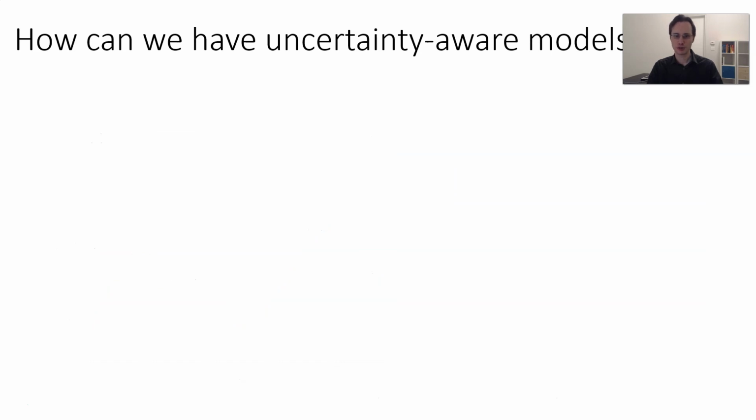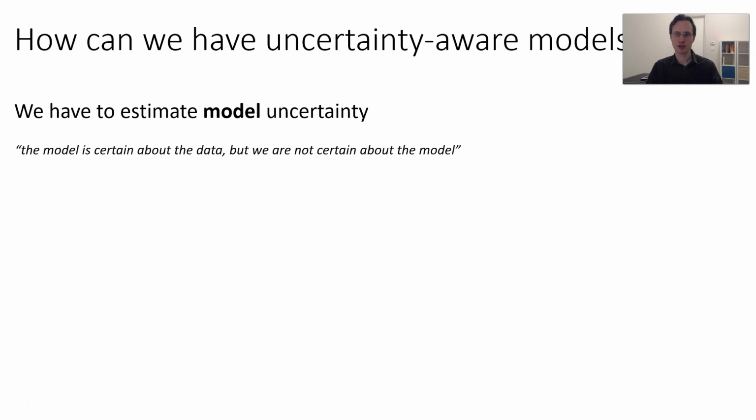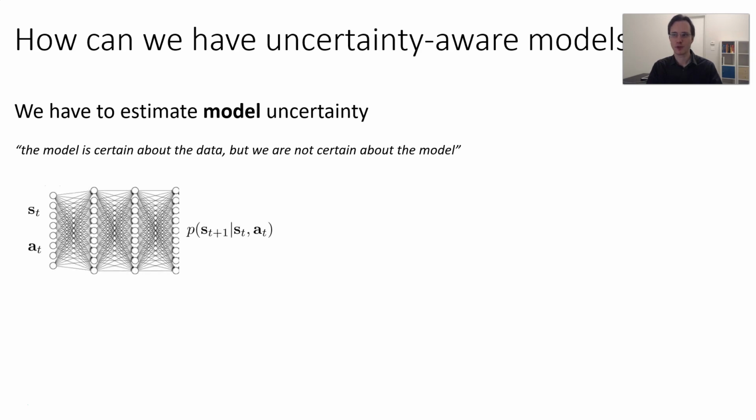So how can we build uncertainty-aware models? Well, the difficulty is that it's not enough to just produce a distribution over the next state. You really have to estimate model uncertainty. Model uncertainty means that the model is certain about the data, but we are not certain about the model. Conventional discriminative training won't give you this. So what you need is some more Bayesian approach.